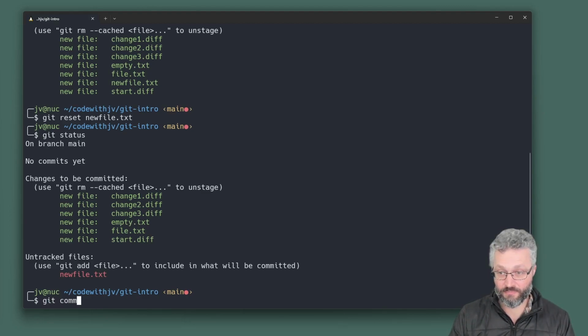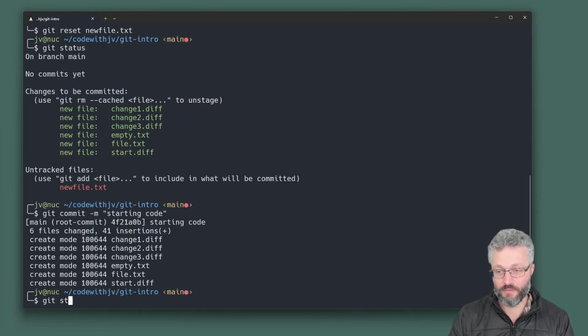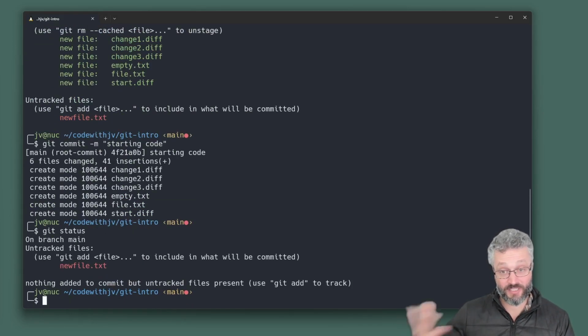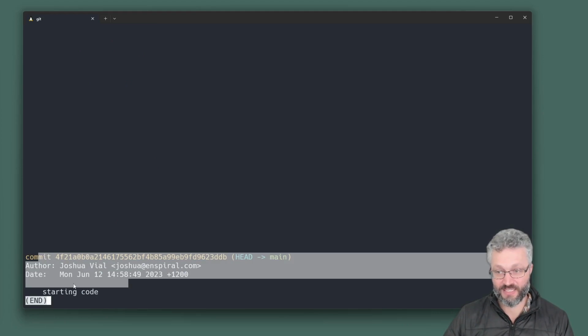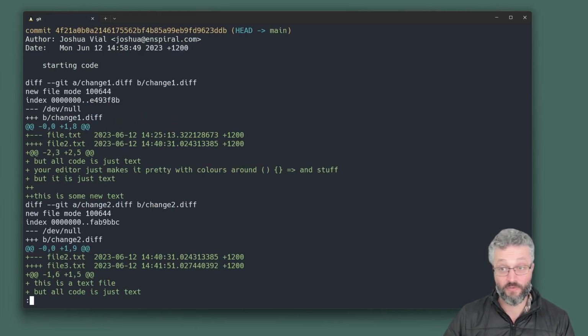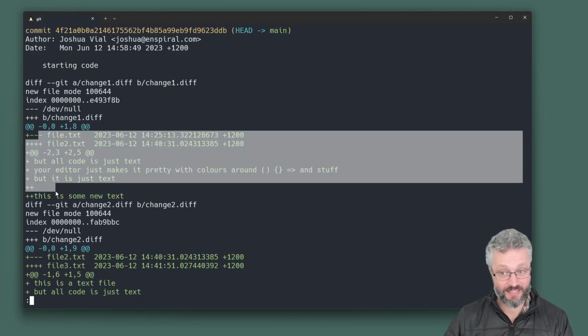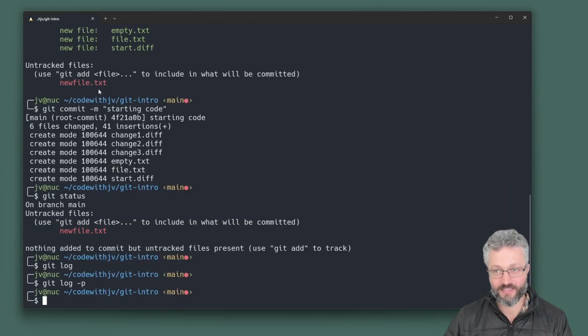Let's commit this now. I'm going to go "starting code". Now, if I do a git status, it'll just show me what's different between this and what Git knows about. Git log will say, this is my first diff. This is the code we've done. If you do a git log -p for patch, it will show you, hey, this looks like those patch files we saw. You can start to see the actual code which has changed, what lines, etc.